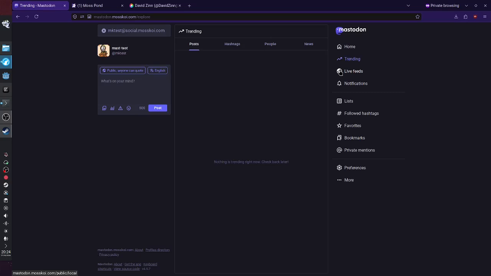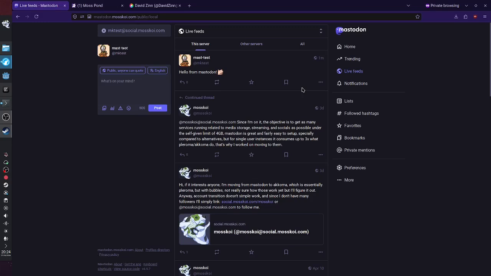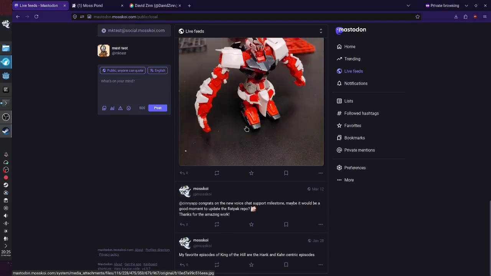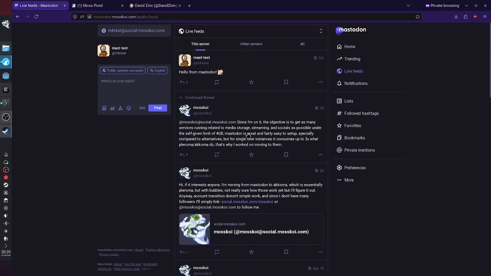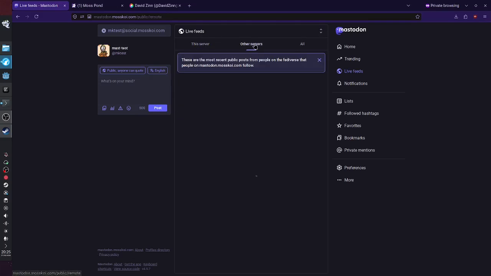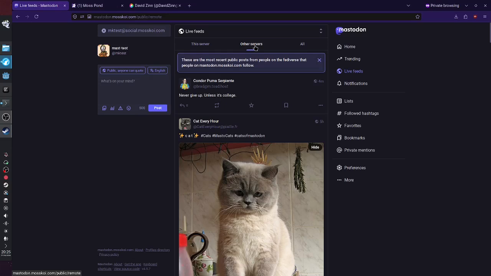There's nothing here. And if we go to live feed, you're gonna see there's a couple more posts. There's posts from people I don't follow. So this was my main account when I was using Mastodon, and I don't think there's gonna be anything else. Oh, it says live feeds from this server, right? So I'm gonna click other servers, and there we go.